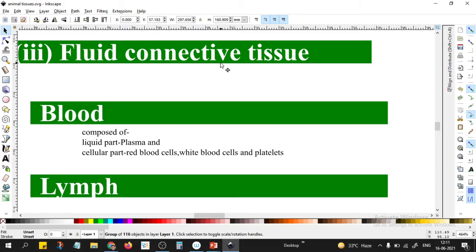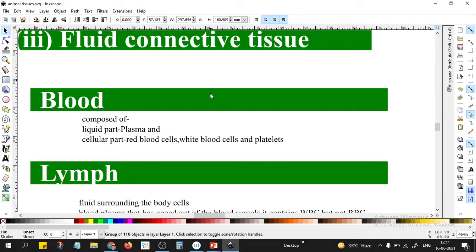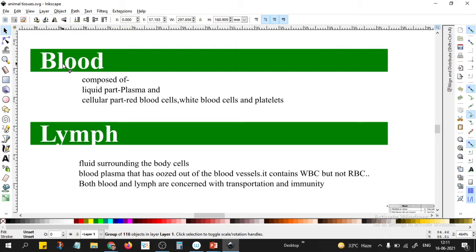So if lymphatic circulation is poor, what is the problem? Weak immunity. Immunity will become less, because in the blood we have a liquid part and a cell part. The liquid part is called plasma. In the cell part we have RBC, WBC and platelets. But in the lymph we don't have RBC, we have WBC. So there is a large amount of WBC, white blood cells or lymphocytes, present in the lymph.